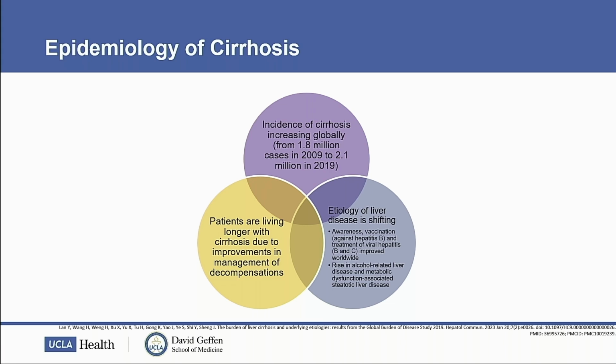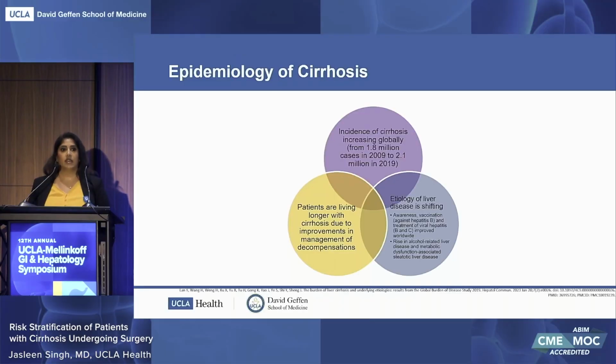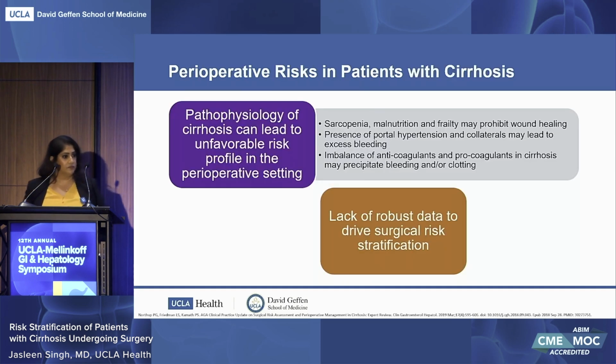related cirrhosis. And with patients that have MASLD or MASH-related cirrhosis, given that that population often has comorbidities, it's an older population, those patients in particular may be undergoing surgeries that we now need to consider more so than before. Additionally, our management of patients with cirrhosis has really advanced in recent years, and with that, patients are living longer and again may need to undergo surgery for that reason.